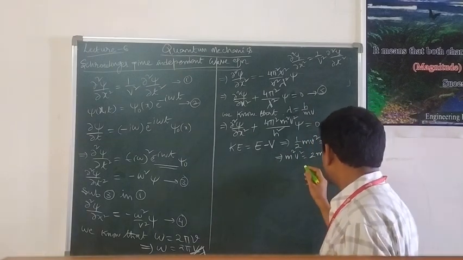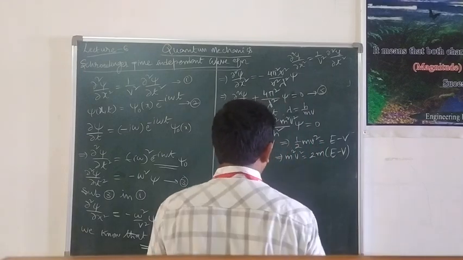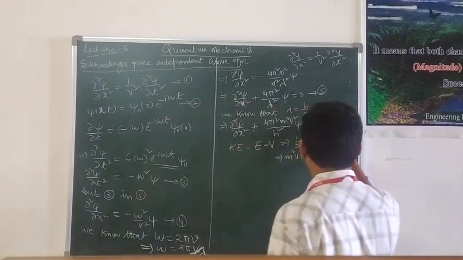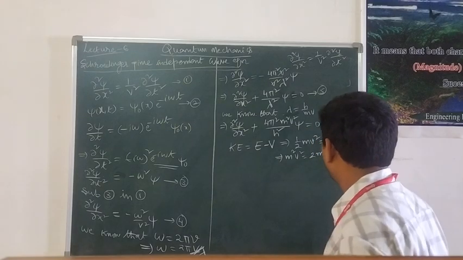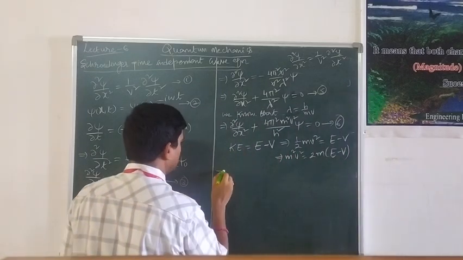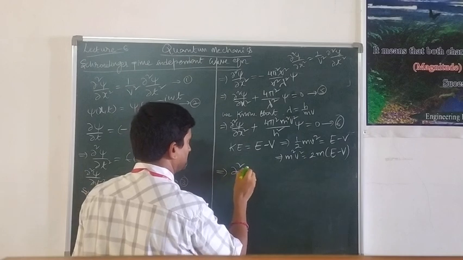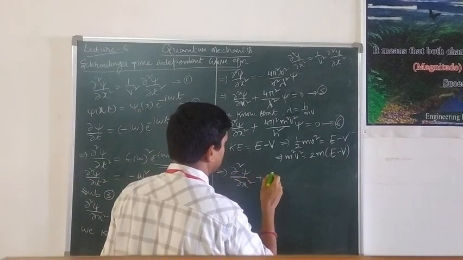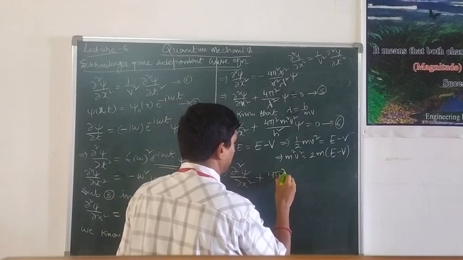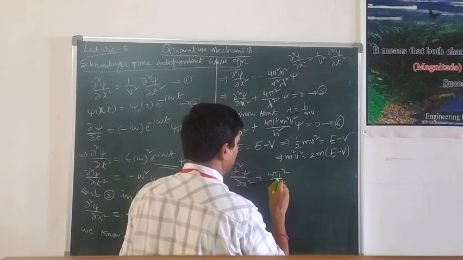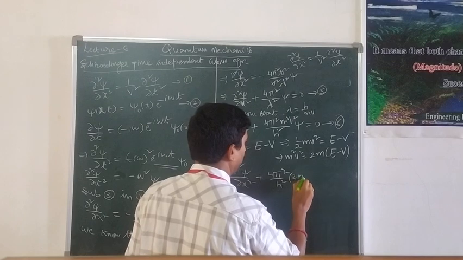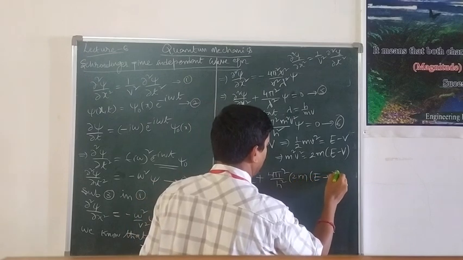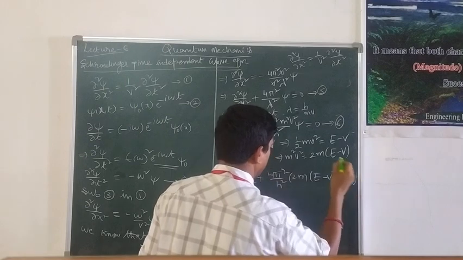Now substitute this m square v square value in equation 6. Then equation 6 becomes dou square psi by dou x square plus 4 pi square by h square into 2m into E minus V into psi is equal to 0.